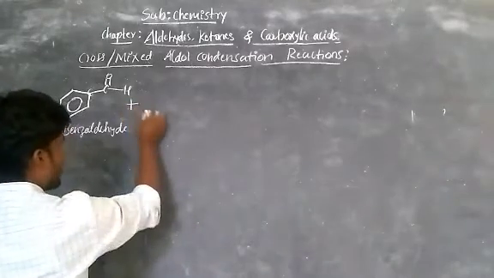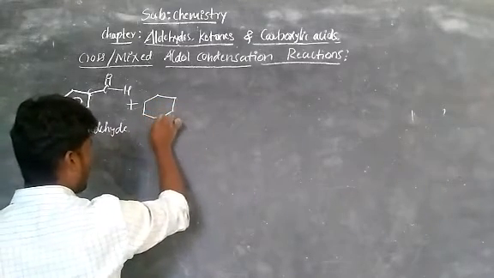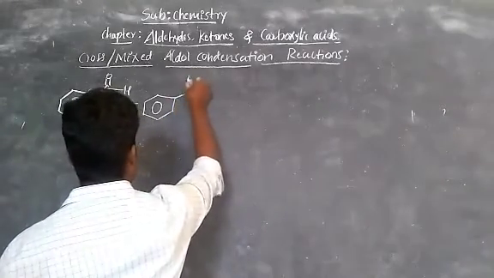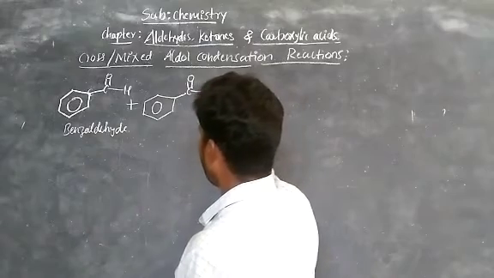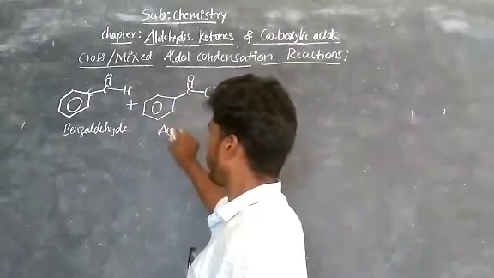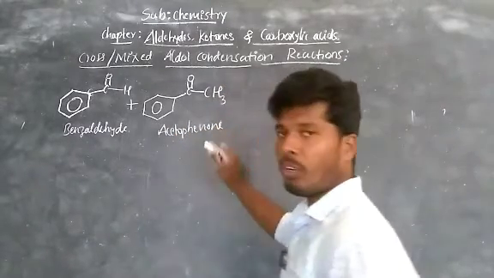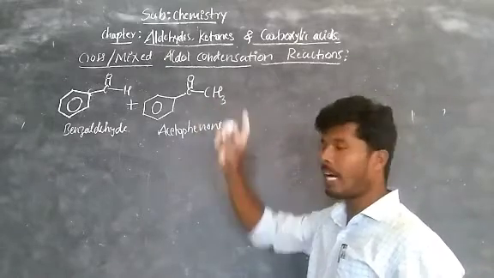One more ketone, that is acetophenone: benzene, C double bond O, then CH3. So this is called acetophenone. Phenone means ketone. Observe, CH3 is there. This is the alpha carbon and alpha hydrogen.